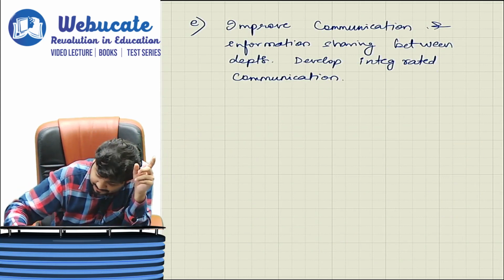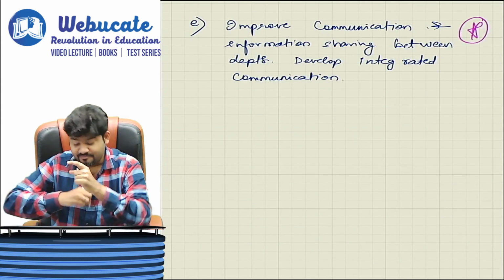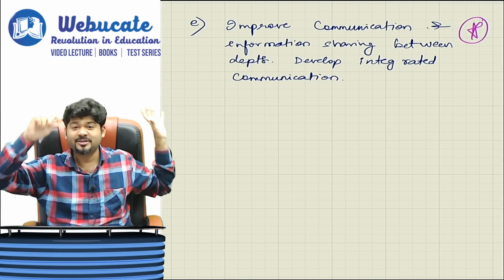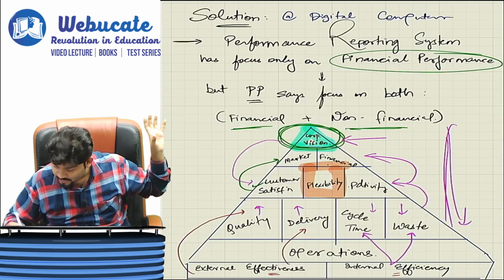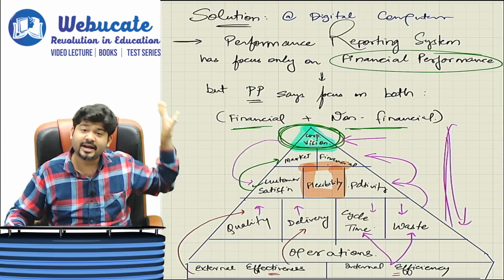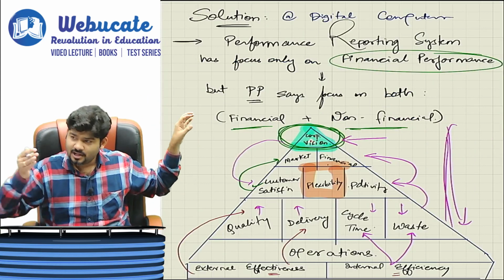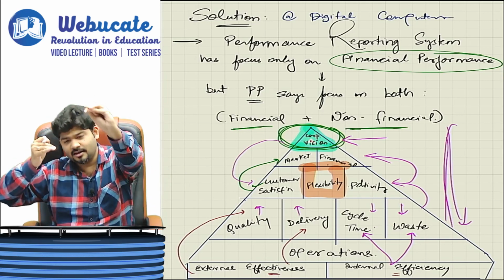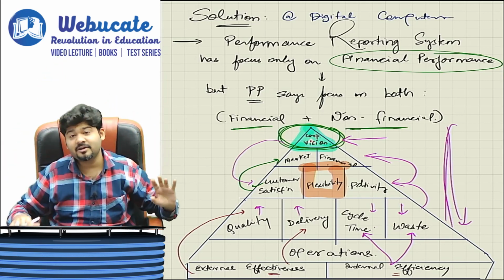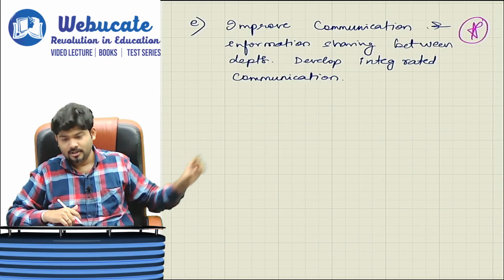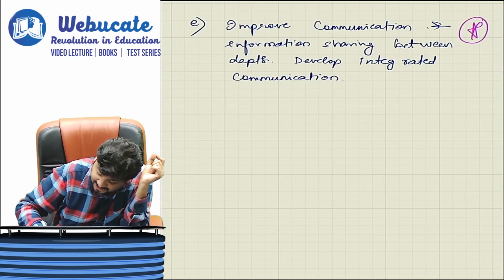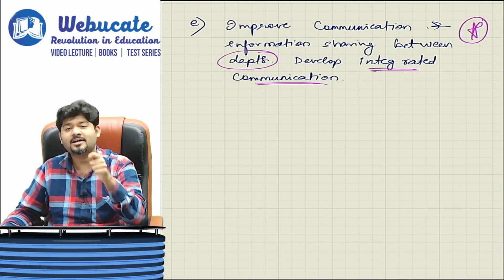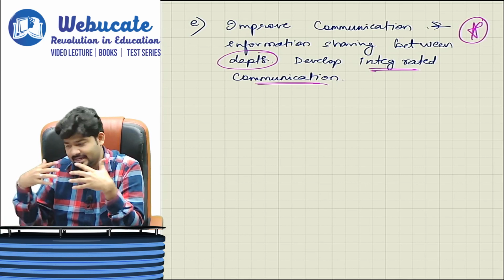Also, a very important thing is communication between the departments has to be smooth. So here, if I am going to reduce the cycle time, it should be communicated to the sales team. Accordingly, his delivery time will change, accordingly he will commit to the customer, and accordingly the customer will be satisfied. So it is very important to improve communication and information sharing between departments, and we should develop an integrated communication.